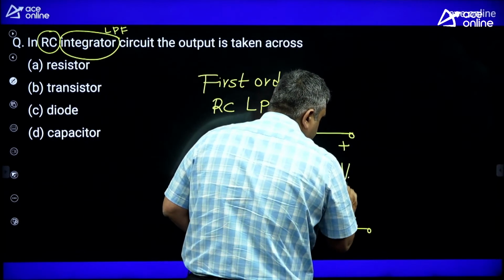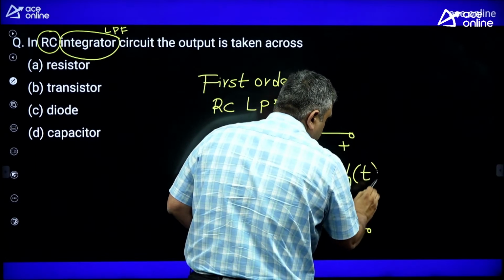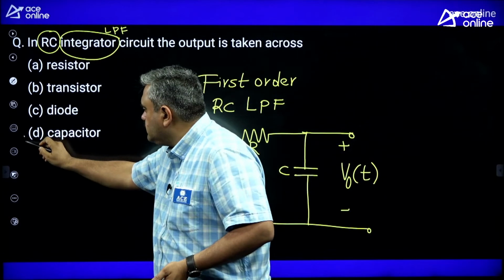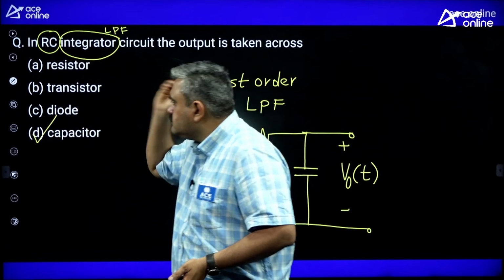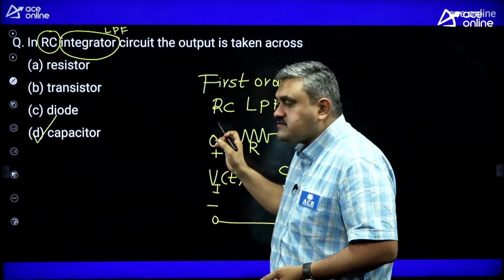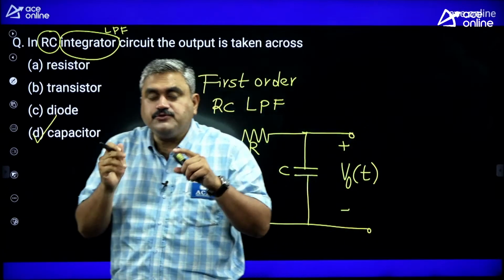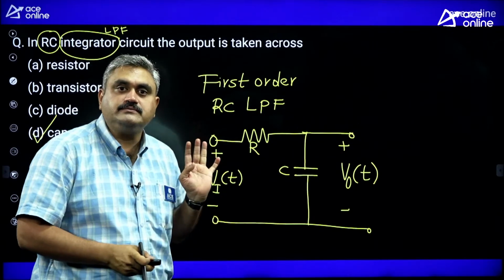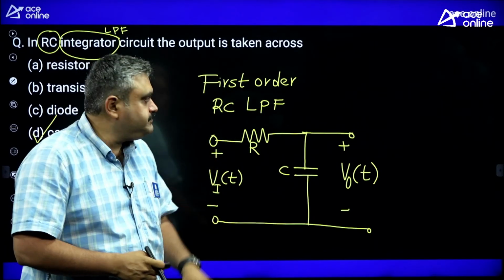So on which branch are you taking the voltage? You are taking the voltage on the capacitive branch. Finish. This much drawing is also not required. That RC circuit should immediately come to your mind. Just by imagination you tell the answer, that's all. That is how you have to write.